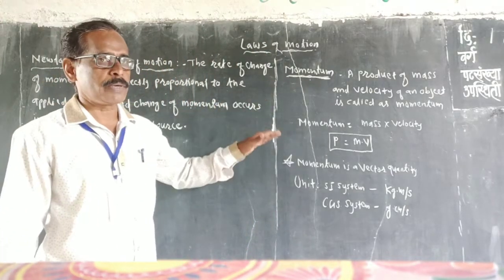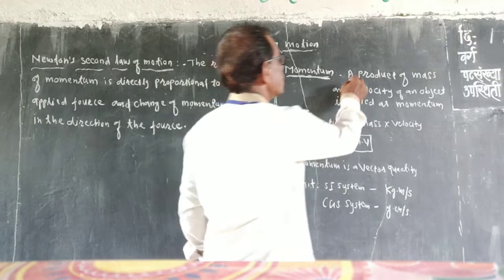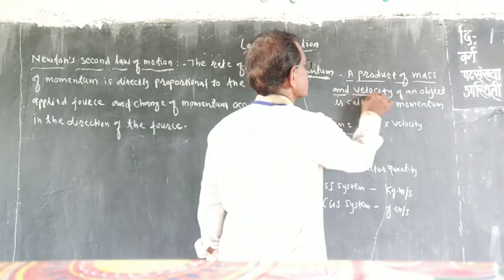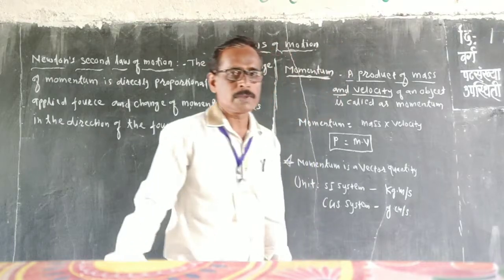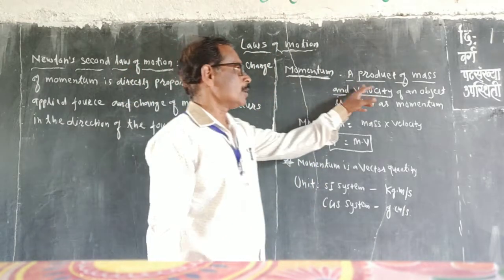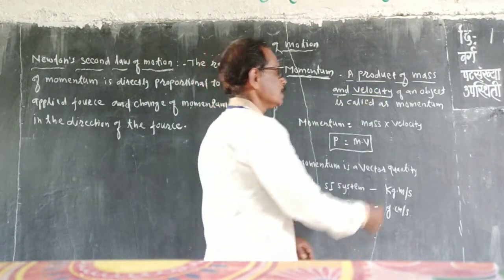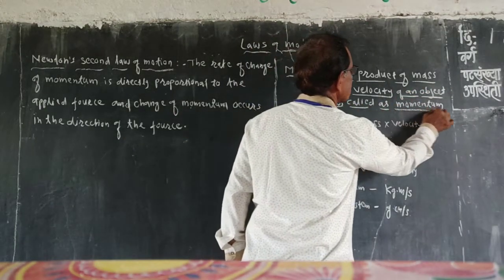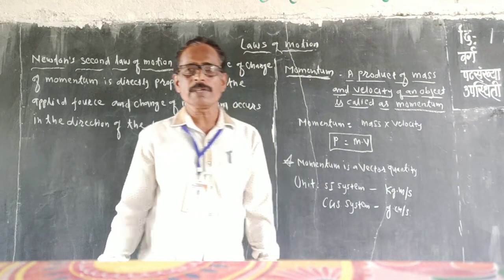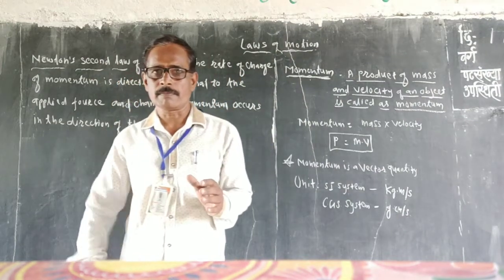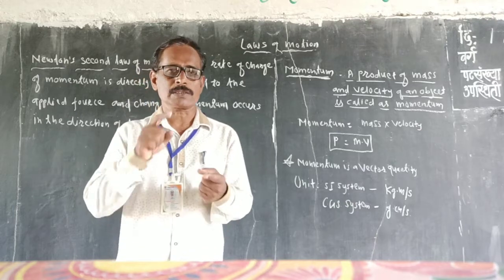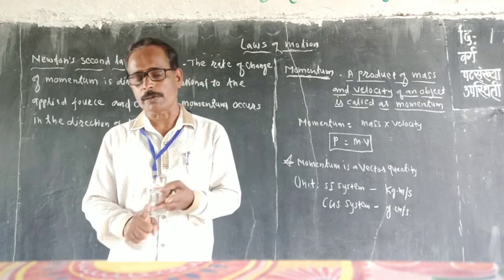How can we define the momentum? See here, a product of mass and velocity. Momentum is the product of the mass and velocity of an object. So each and every object has a momentum, and that momentum depends on the mass of that object and the velocity of that object.